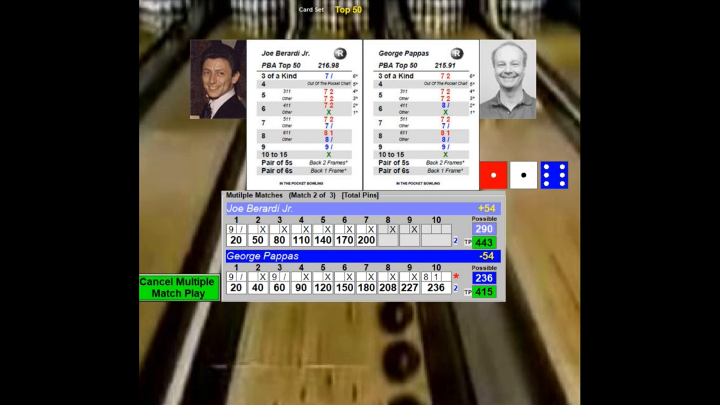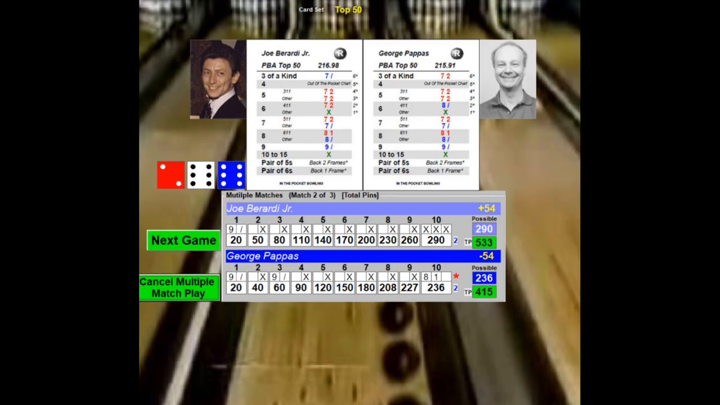He was doing so well. He had 6 straight strikes. Well, let's see what Berardi's job will be. And Berardi throws a 290. Wow. Wow. Can you believe it? Berardi throws 11 strikes out of 12. We almost had a perfect game. Berardi almost threw a perfect game against Pappas.